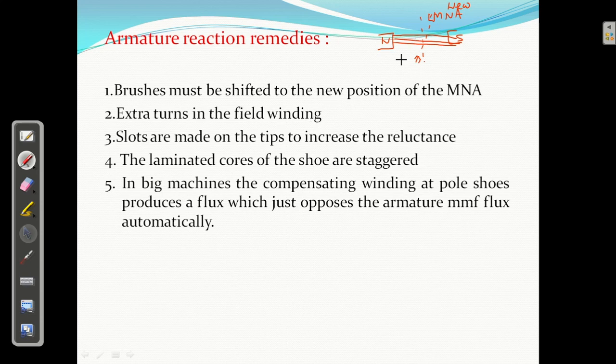So where are the brushes placed? On the rocker arm. So if you design the rocker arm so that it is movable, and you shift the brushes, then this effect of armature reaction will be reduced. That is the remedy. Second, extra turns in the field winding.